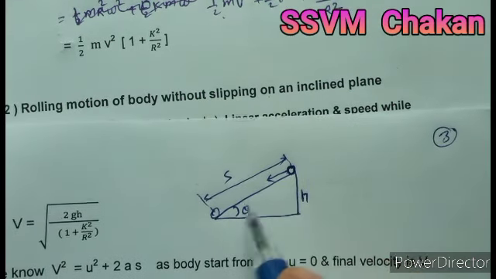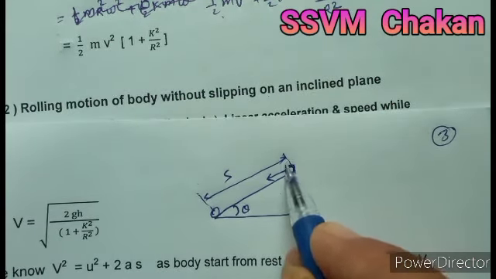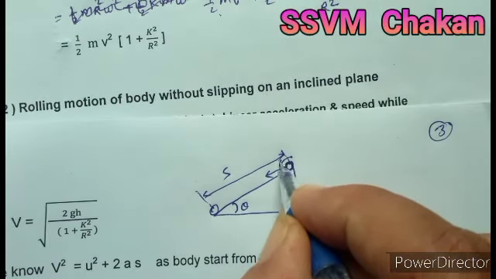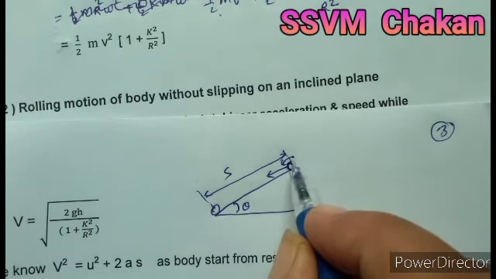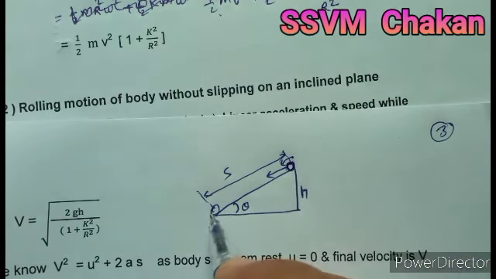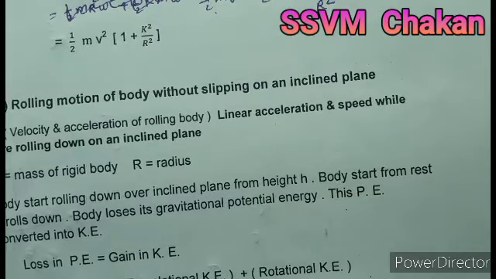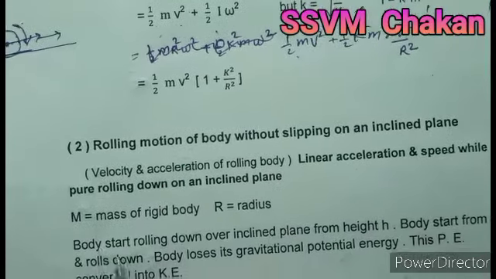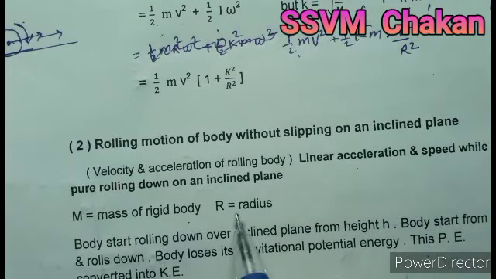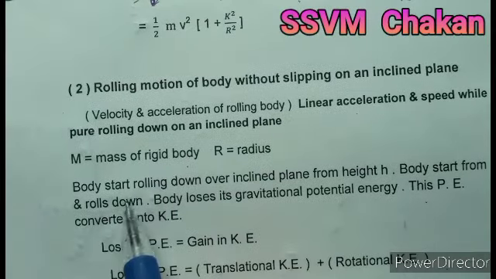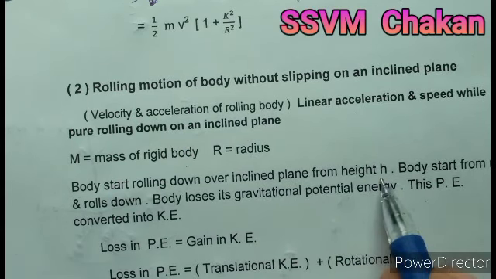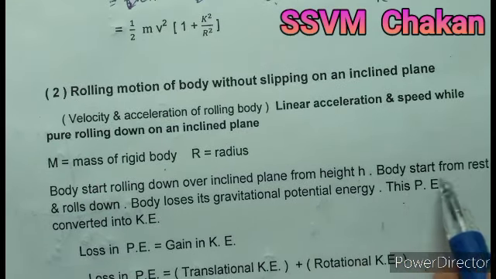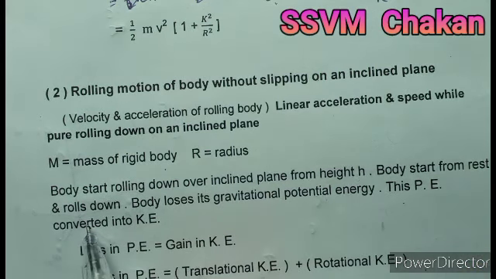So this is an inclined plane, and this coin is now in motion, rolling and moving in a downward direction. So it has a rotational motion and a translational motion. M is the mass of the rigid body, R is the radius. The body starts rolling down over the inclined plane from a height h. The body starts from rest and rolls down.